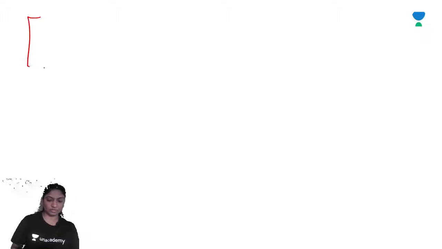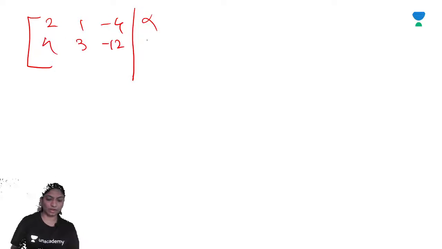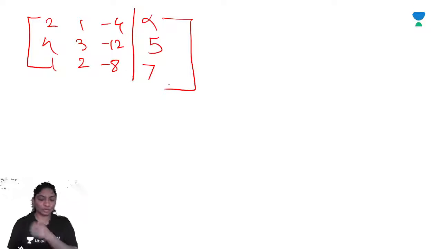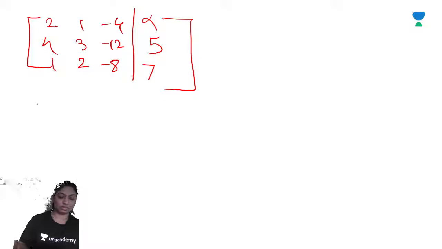The augmented matrix for the given system: 2 1 minus 4 alpha, 4 3 minus 12 5, 1 2 minus 8 7. So you will get R2 minus 2 R1.